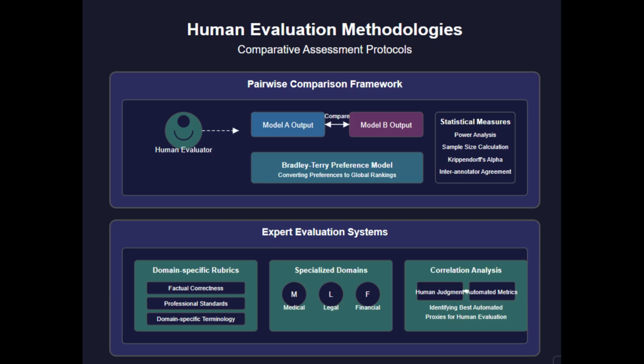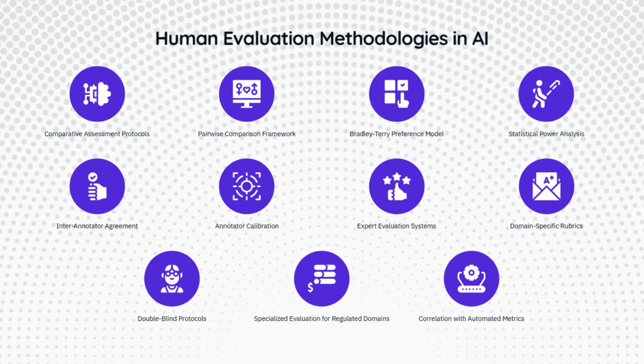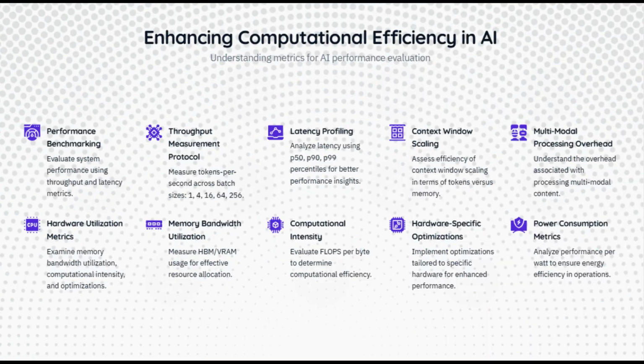Finally, we analyze correlations between expert evaluations and automated metrics to identify which computational approaches best proxy human judgment. This helps us develop more aligned automatic metrics, while reserving human evaluation for cases where automated proxies remain insufficient. The aim isn't to replace automated evaluation, but to create a complementary system that maintains human judgment as the ultimate arbiter of quality while optimizing where and how we deploy this limited resource.